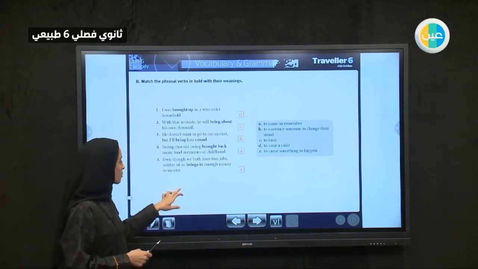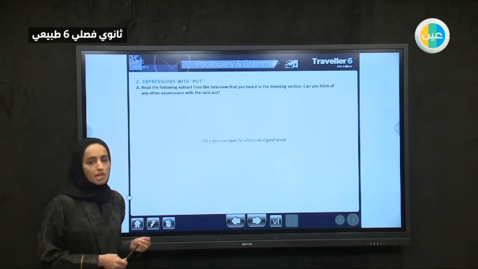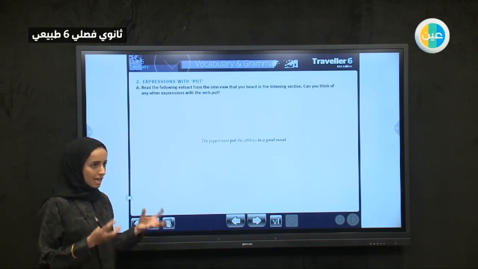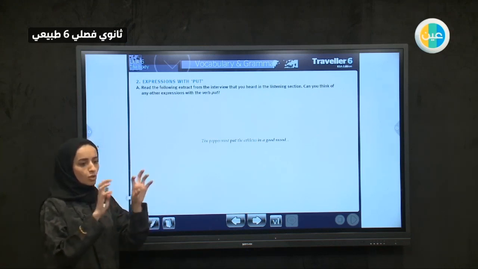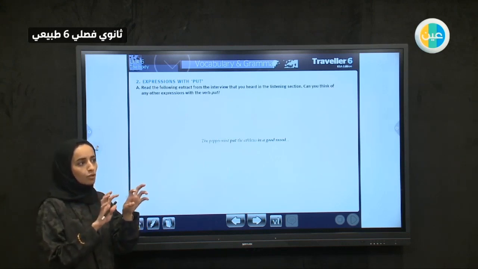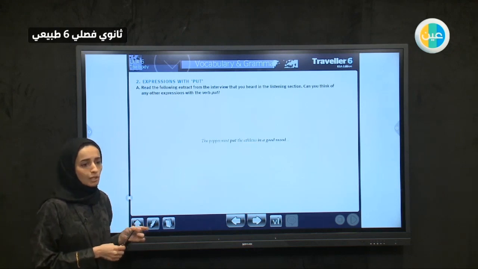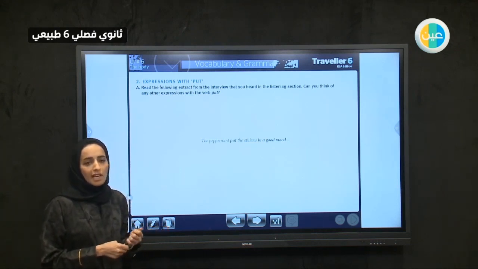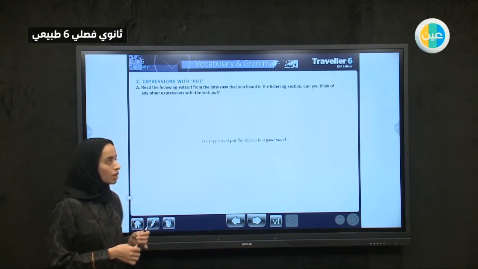Let's go to another topic, then we will do an exercise. We will speak about expressions with put. What is an expression? An expression is a kind of phrase or an idiom. We have 2 words following each other, maybe 2 nouns, a noun and an adjective. Maybe it is a verb with a noun followed by a noun. And when you use them, it's not usually grammatically correct, but you sound much more like a native speaker. People will think that you are much more advanced in your English.